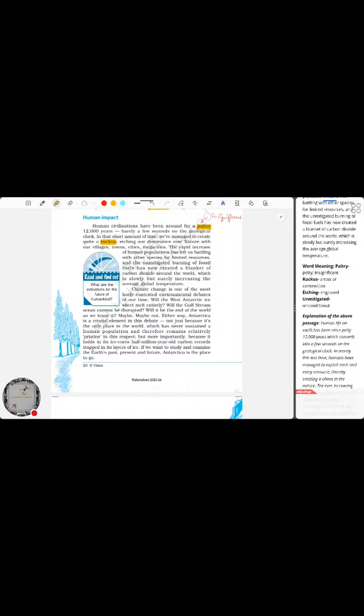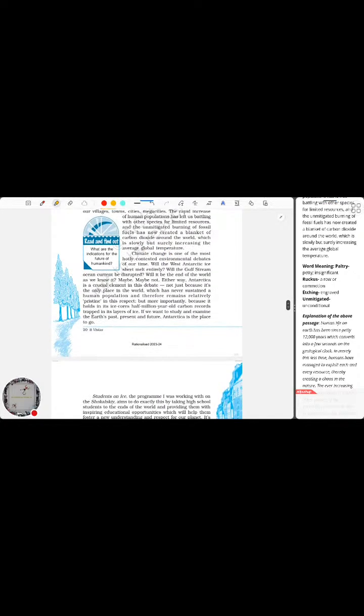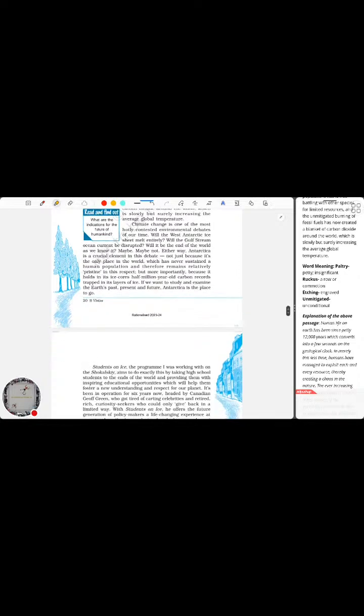And on top of that, we are burning fossil fuels, which has created a blanket of carbon dioxide, which means the emission of carbon dioxide from burning fossil fuels has surely created a lot of deterioration in the air conditions. It is surely increasing the global temperature as well. So now we are entering into global temperature, it seems.